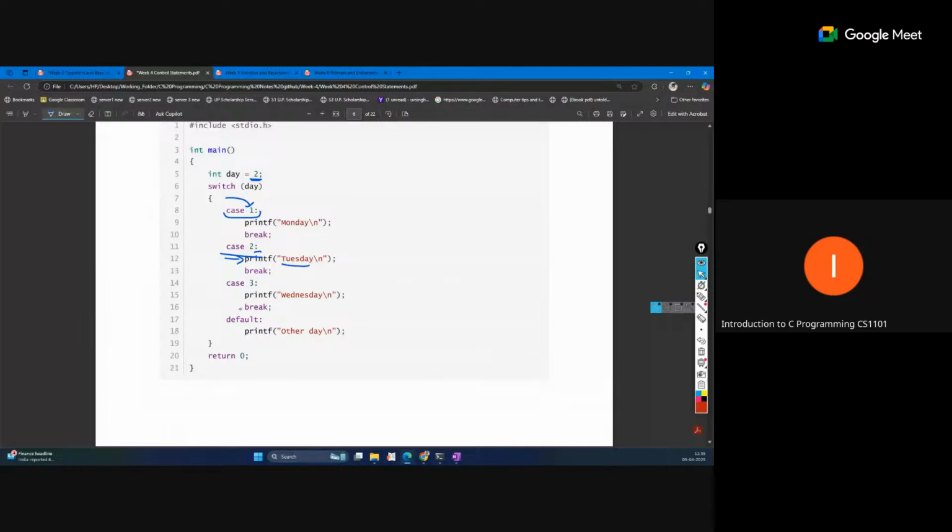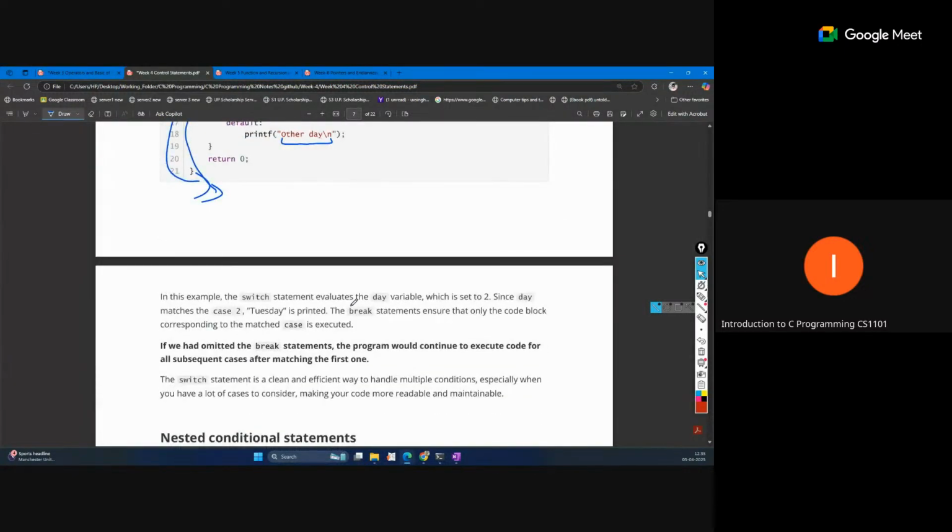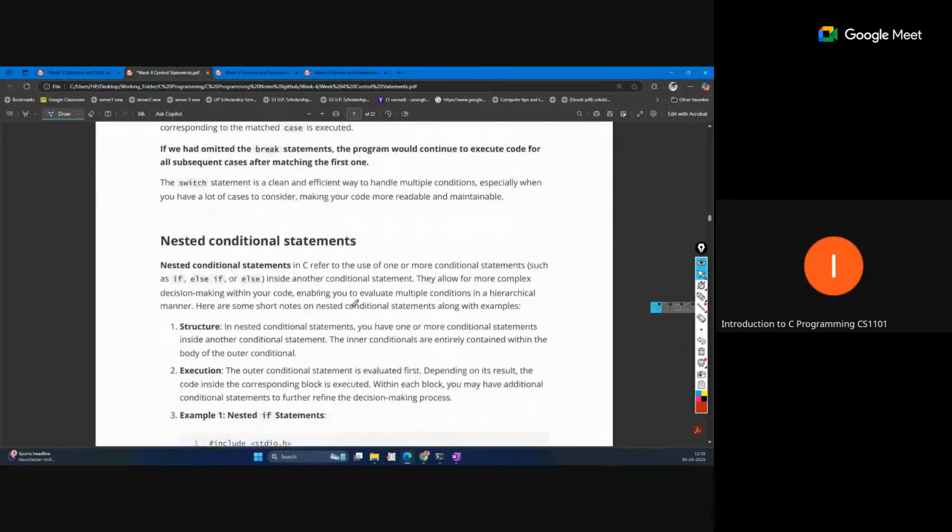Tuesday will be printed. If break is not there, Wednesday will also be printed, and so on. In this way Tuesday, Wednesday, and all the other days will be printed. But if break is there, only Tuesday will be printed, and your control will be completely outside of the switch. So break means totally outside of this. Okay, so this is the switch statement.